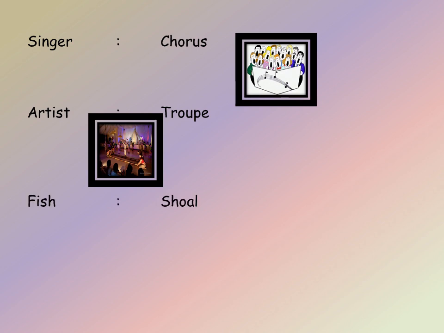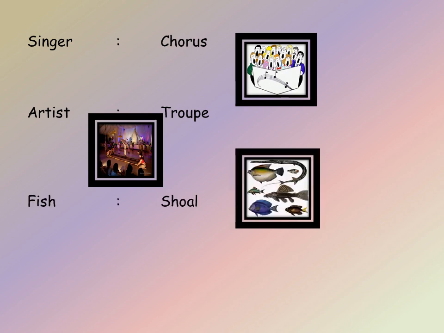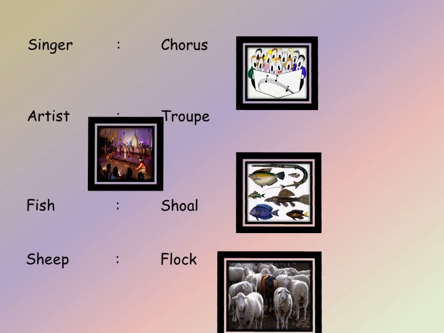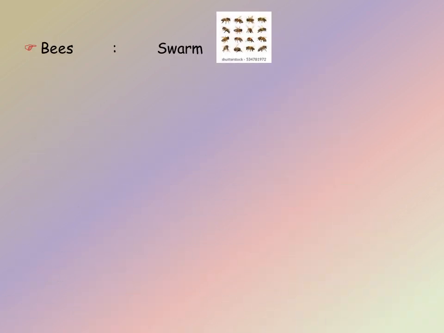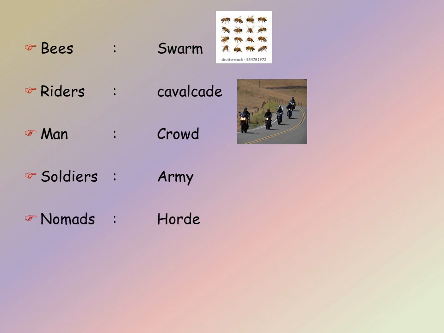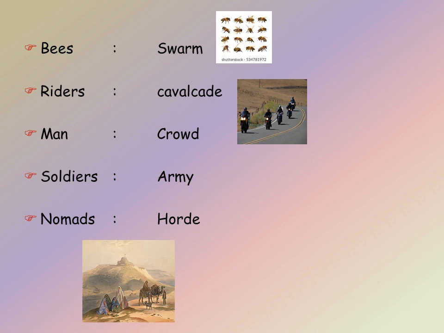Group of fish is called a shoal or school. And group of sheep is called a flock. Group of bees is called a swarm. Group of riders is called a cavalcade. Group of men is called a crowd. Group of soldiers is called an army. Group of nomads is called a horde. Nomads are the people who move from place to place without having a permanent home.